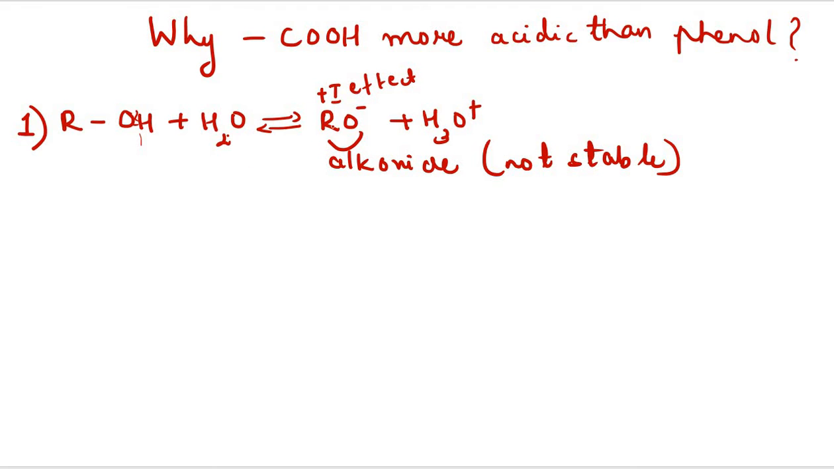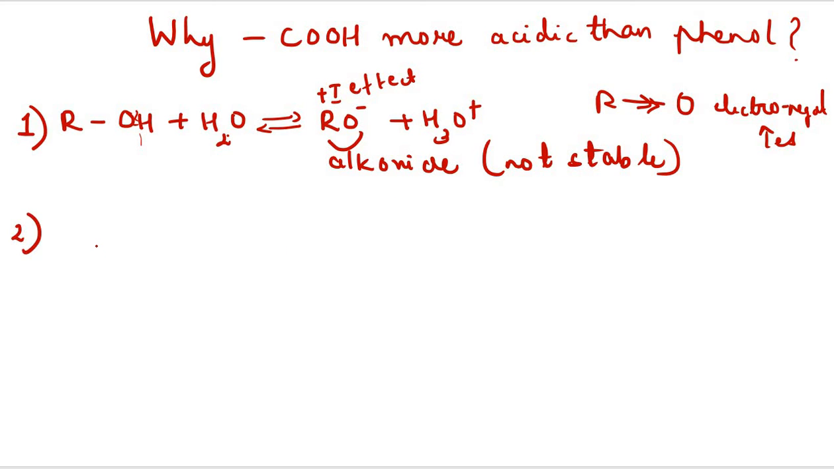Now what does this mean? It means that the alkyl groups are pushing electrons more towards the oxygen atom, and thus what happens? The oxygen already has a negative charge, but its electron density increases further. Why? Because the alkyl group shows a plus I effect and pushes more electrons towards the oxygen, and thus the alkoxide ion is not at all stable.